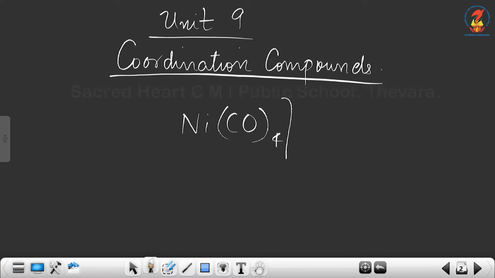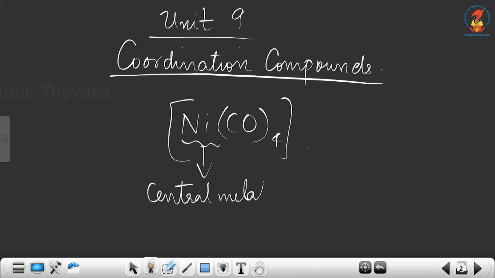Ni(CO)4. This is an example for a coordination compound. Now, the central metal atom is nickel. This is the central metal atom. And we know that nickel is a transition element. Now, CO, this is the neutral molecule here.